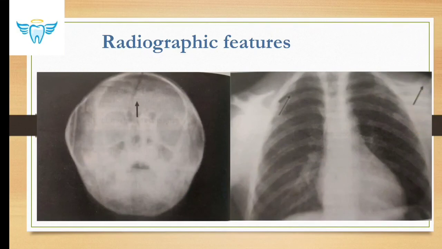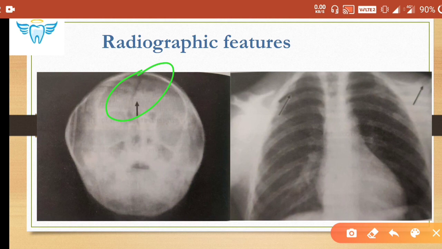Here in the radiographic features you can see the sagittal suture. Okay, and here in this chest radiograph you see the absence of clavicles, right? Also notice the flat skull appearance. Okay, brachycephalic head.